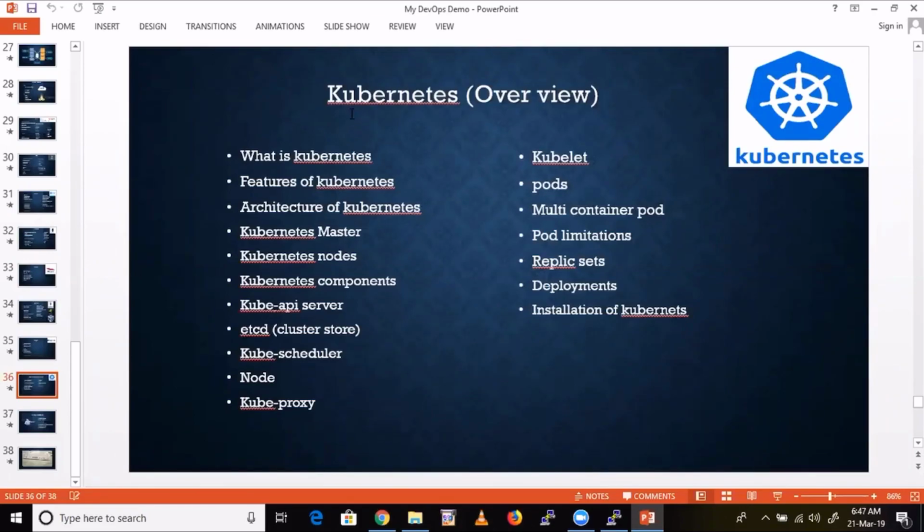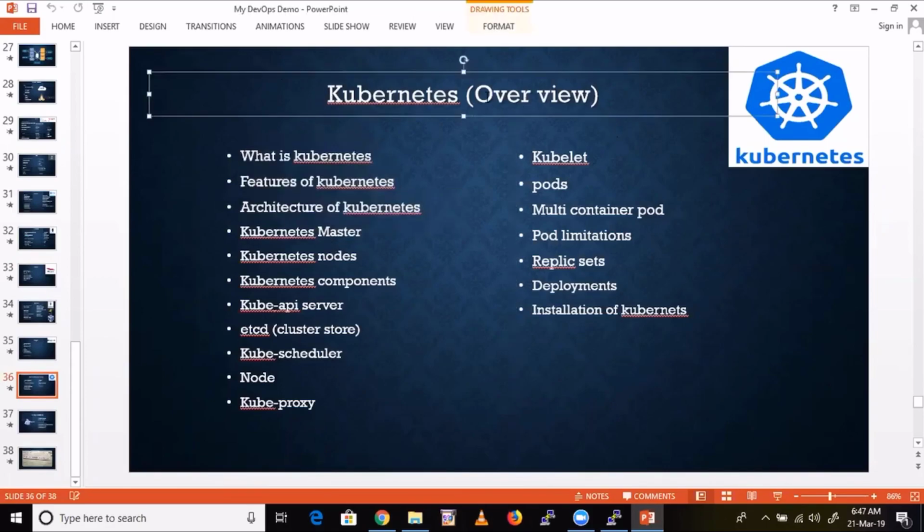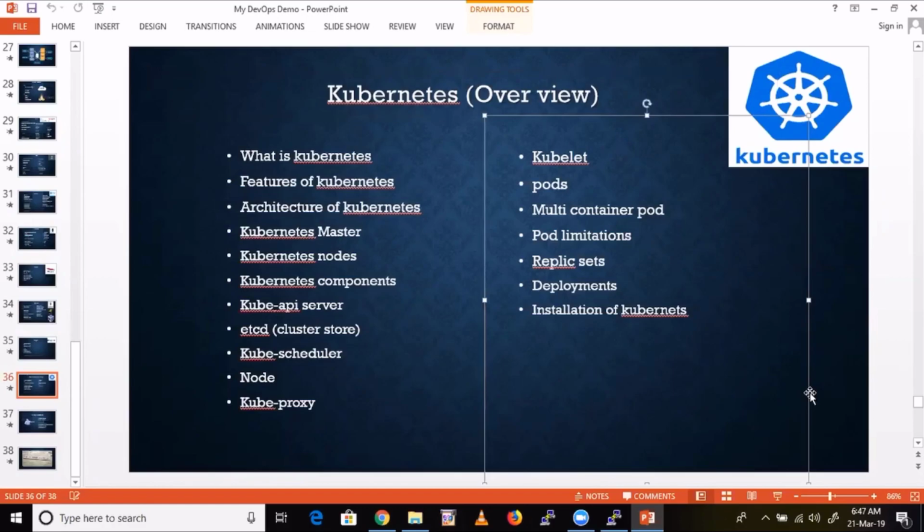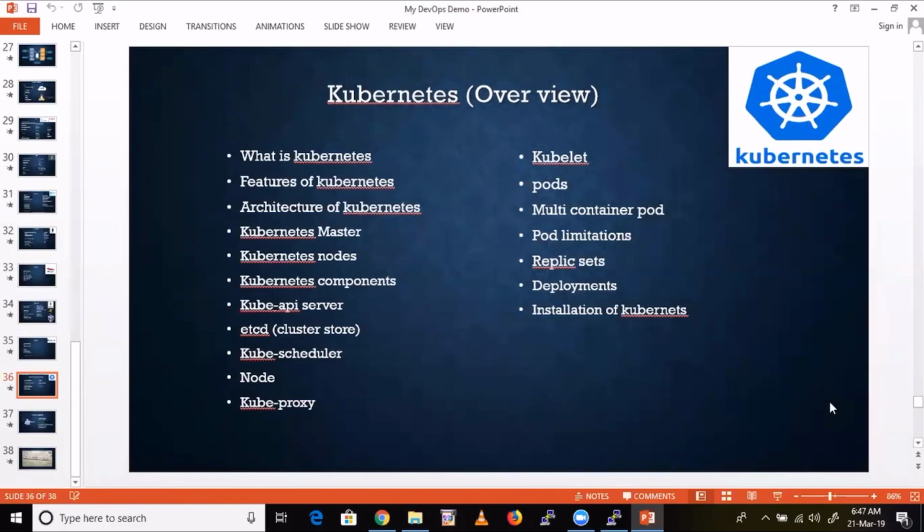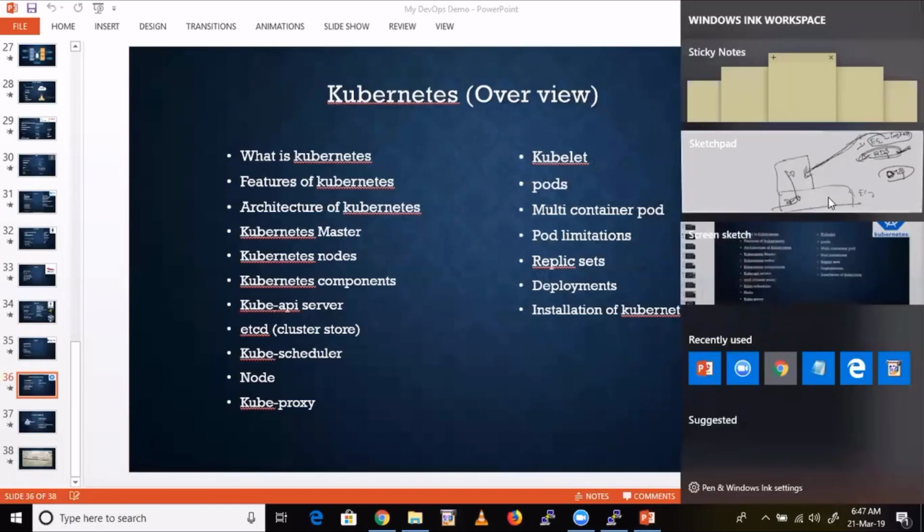Okay, so I'll come to your question now. This is what we are going to see, guys. That's why we are not going deeper. It's an overview. The remaining topics we'll go deeper into, with the practicals and everything. In Kubernetes, whatever we know, that's what I'm going to explain. So coming to your question, interview questions. See here.